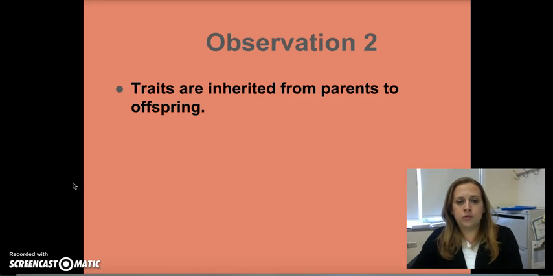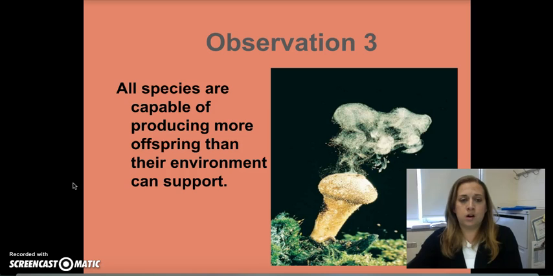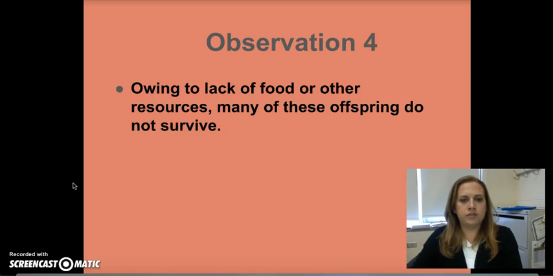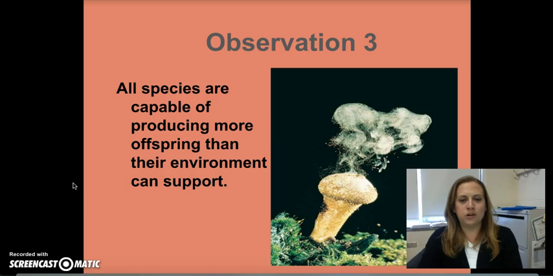Observation 2 should sound fairly familiar because we just finished talking about Mendel, but this is that traits are inherited from parents to offspring. Observation 3, we talked about in class as well. All species are capable of producing more offspring than their environment can support. And this observation had a tight link to human populations we talked about last time. Thomas Malthus had written about how human populations were producing more people than can survive. And then observation 4, owing to lack of food or other resources, many of these offspring do not survive. So there you go, 3 and 4 are tied together.